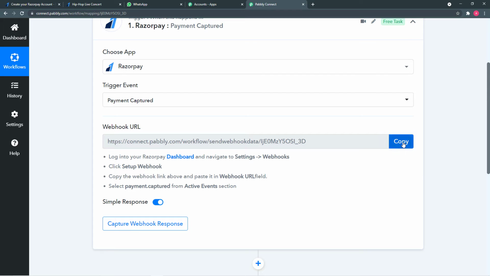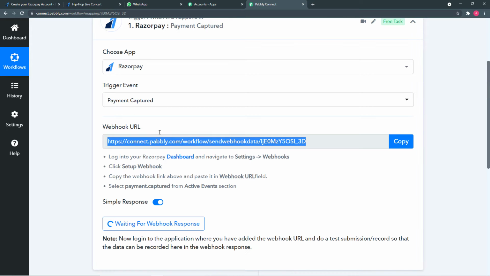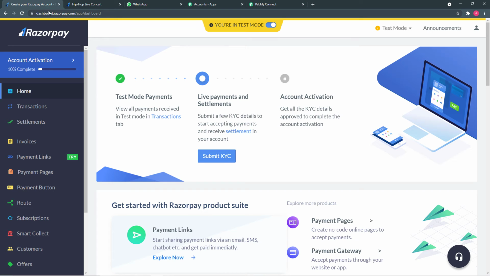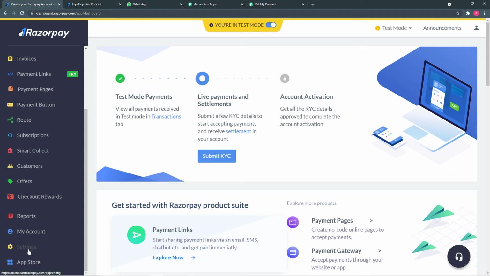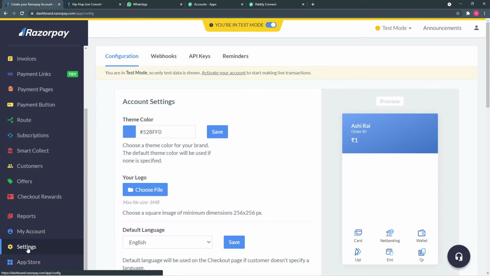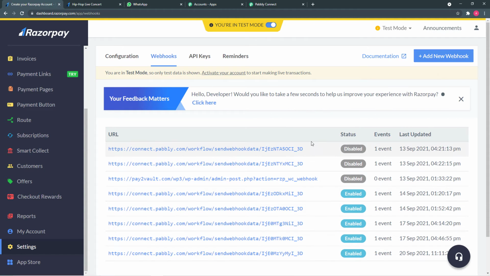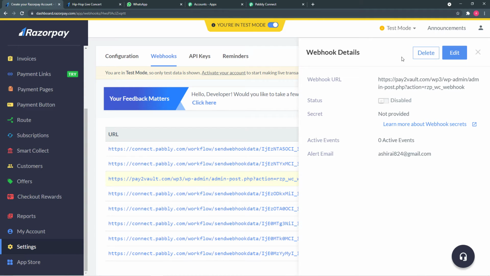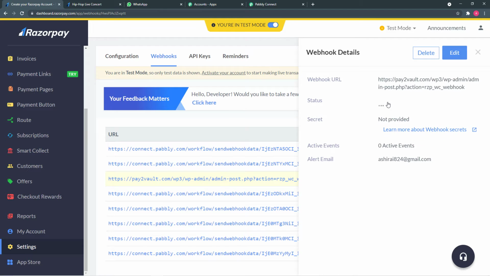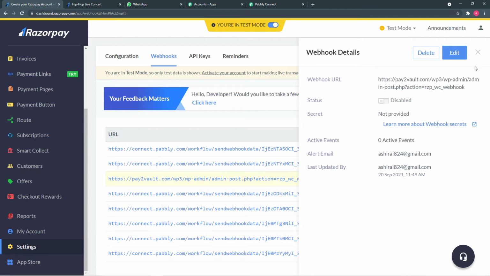You just have to copy this URL from here and go to your Razorpay account. So this is my Razorpay account. From here, come to settings on the left side, click on settings and here you will find the webhooks option. So click on webhooks. Here you can add a new webhook. These are already created webhooks. You can enable or disable them, or delete a webhook, whatever you want.